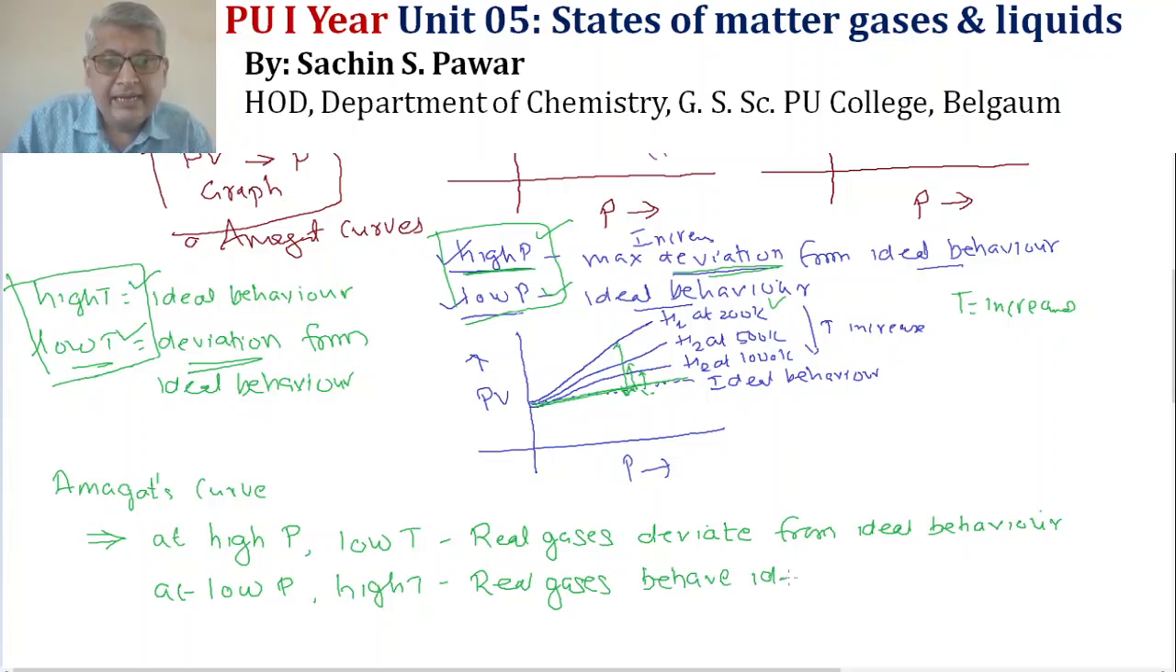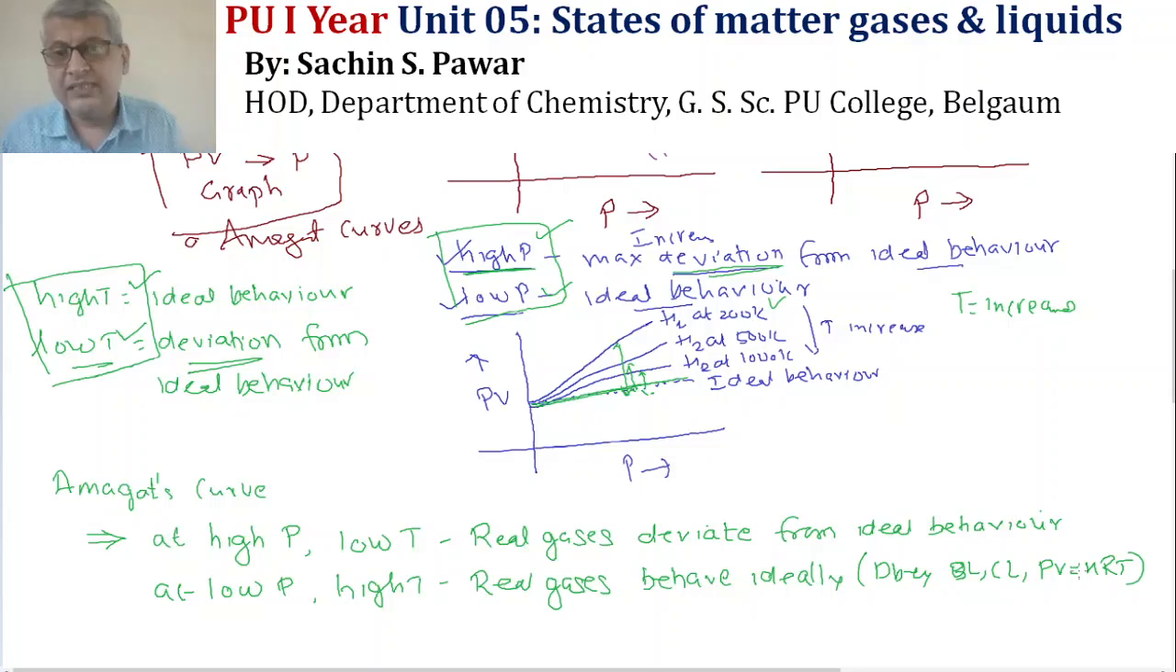Behave ideally means they obey the PV equals nRT equation, that is, they obey Boyle's law, Charles' law, and the equation PV equals nRT. So this is Amagat's explanation regarding the conditions at which real gases deviate from ideal behavior, and the conditions at which real gases behave ideally.